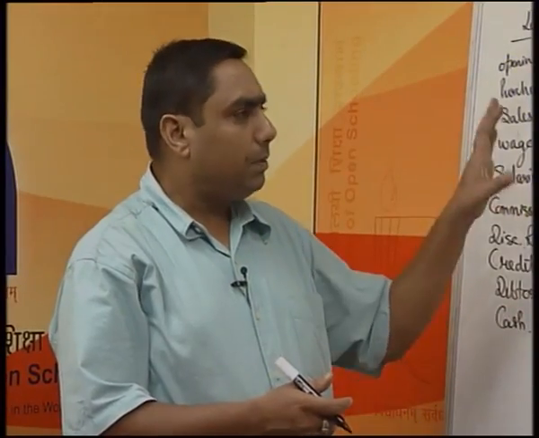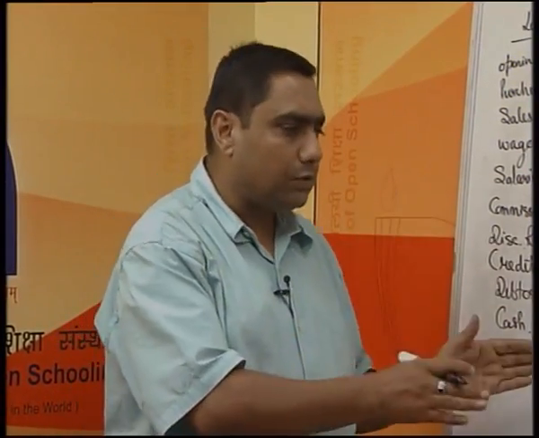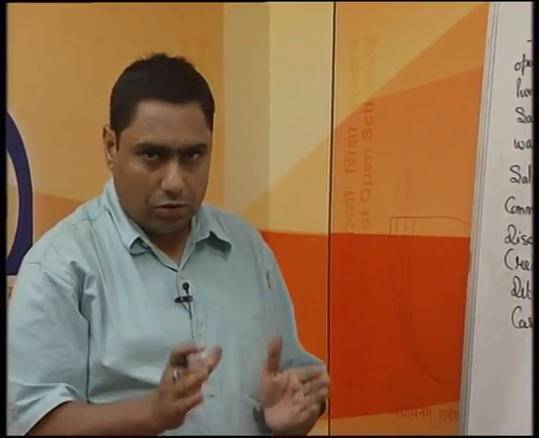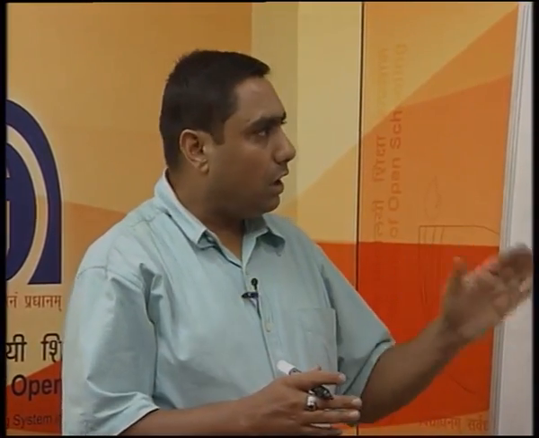So basically the purpose of preparing the trial balance is that it would help us in knowing whether the books are arithmetically correct or not. Secondly, it would help us in preparing our financial statement. It would help us in detecting the errors if committed by us, and finally it would also help us in making the adjustment entries. There can be a number of adjustment entries for outstanding expenses, prepaid expenses, net profits, net losses of the business, there could be a closing stock and so on. A number of items are there, they are going to be adjusted with the help of the trial balance, and with that we can prepare the final accounts.